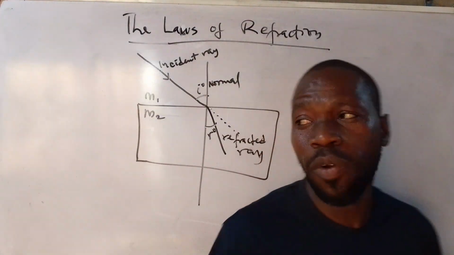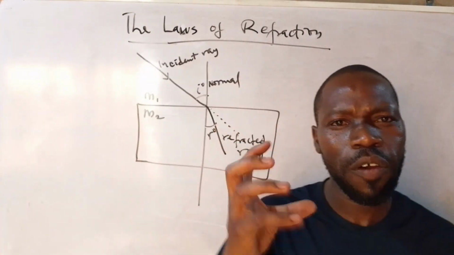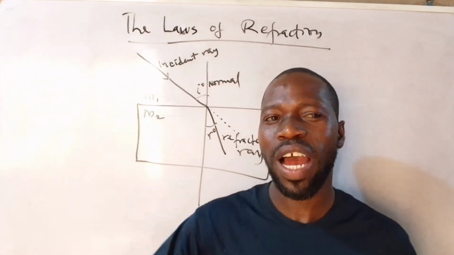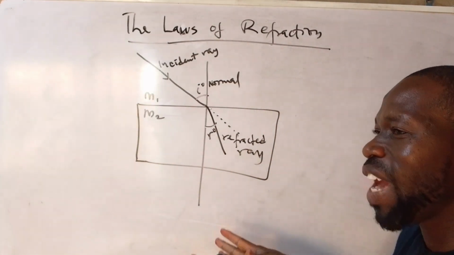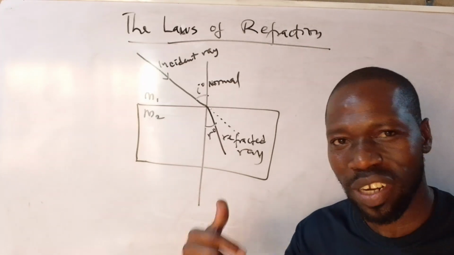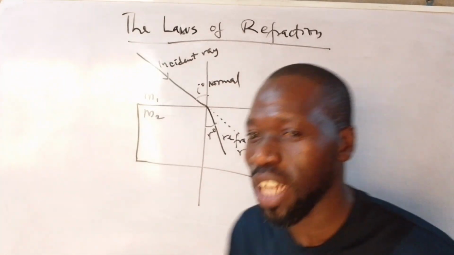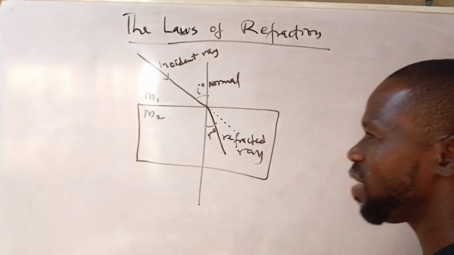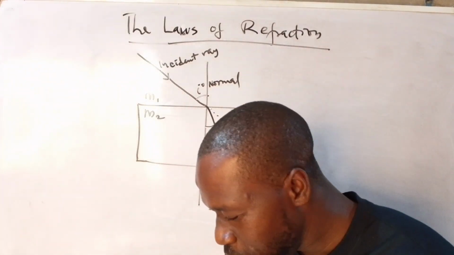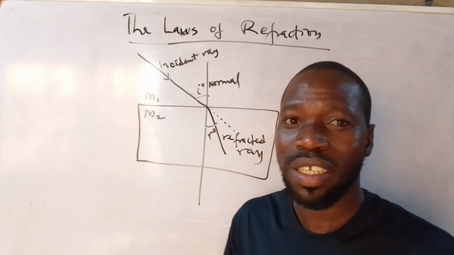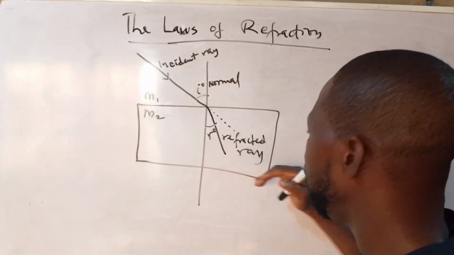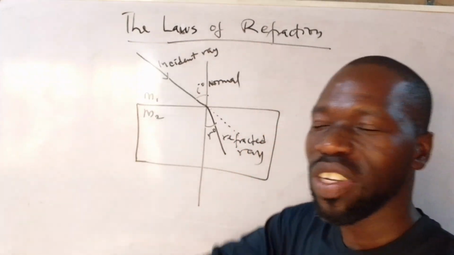now where do you have examples of refraction? You can get an example of refraction when you put a ruler inside water. What do you notice? You notice it seems as if the ruler is bent. That is refraction. That's the phenomenon. If you are standing in water also, you know there's what we call real depth and apparent depth. Why do you look at a swimming pool as if it's not as deep as it is? It's actually deep, but because of refraction, the depth looks like it's not that deep.